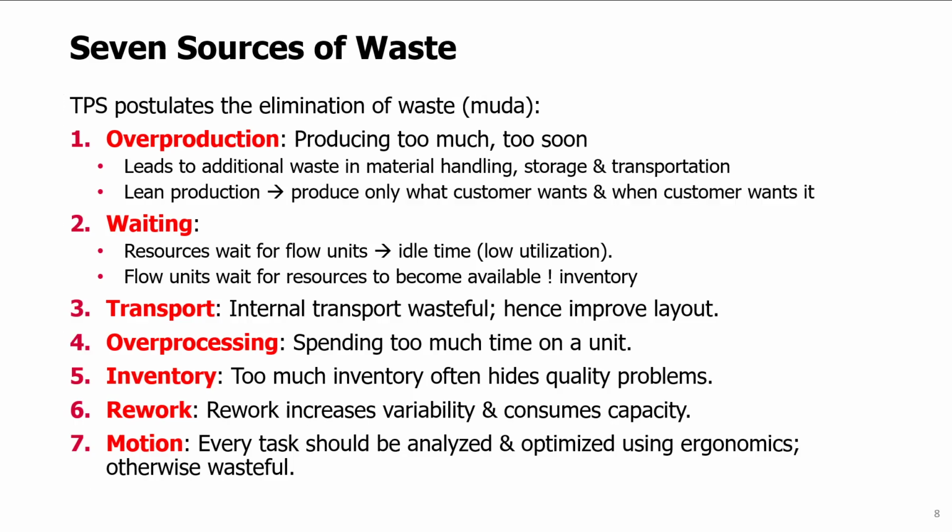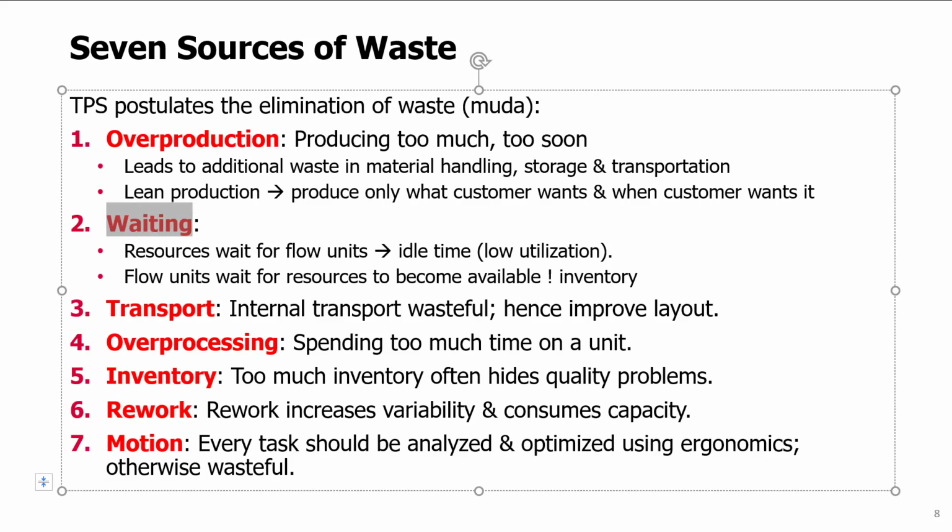The second source of waste is waiting. Waiting happens in two forms, either resources wait for flow units. This is when we have idle time and the resulting low utilization of resources, or flow units wait for resources to become available. And this is where we have inventory.